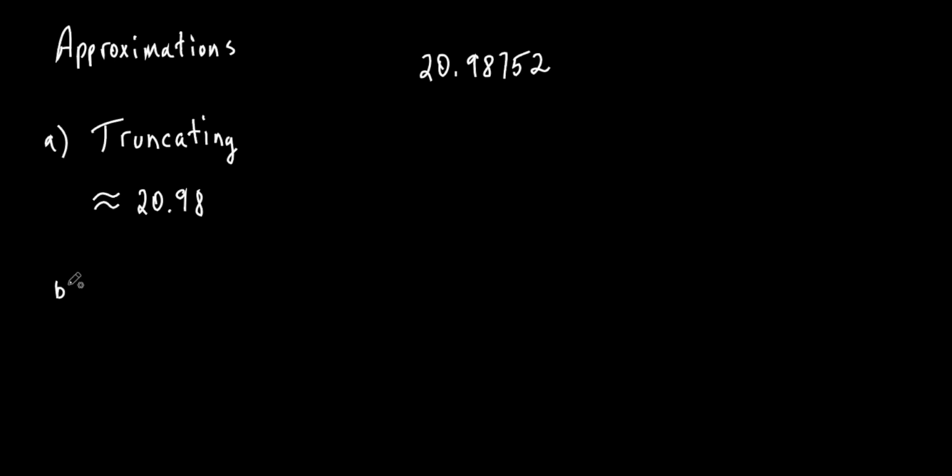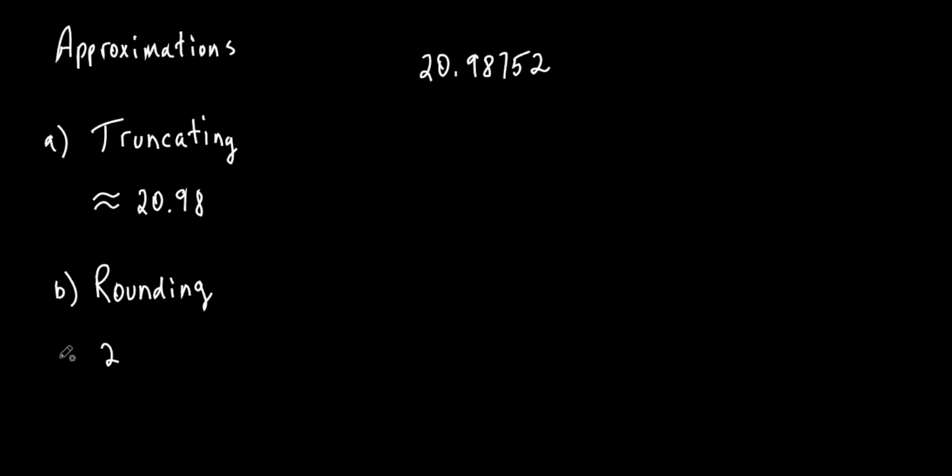Now, the second one, you've definitely done before. You've heard it before, and that's just regular rounding. You know how to round numbers, don't you? So what if they said approximate this number by rounding to 2 decimal places? Instead of truncating to 2 decimal places, we're going to round it to 2 decimal places.